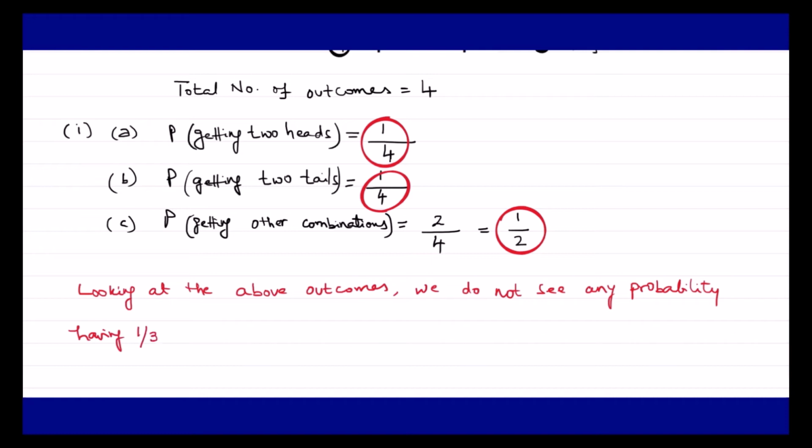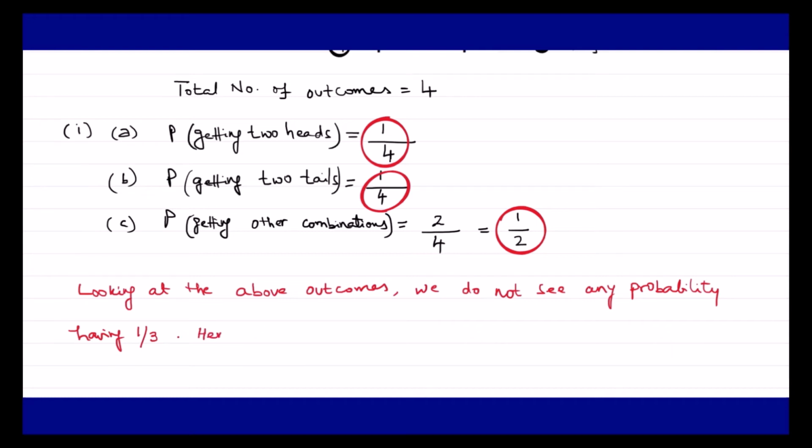The question says that if 2 coins are tossed simultaneously, there are 3 possible outcomes, 2 heads, 2 tails, and 1 head or 1 of each. Therefore for each of these outcomes the probability is 1 upon 3. But looking at the above outcomes, we do not see any probability having 1 upon 3.